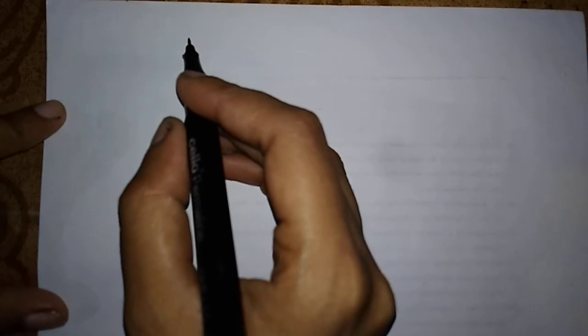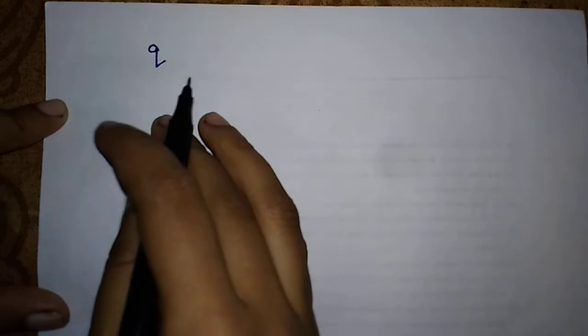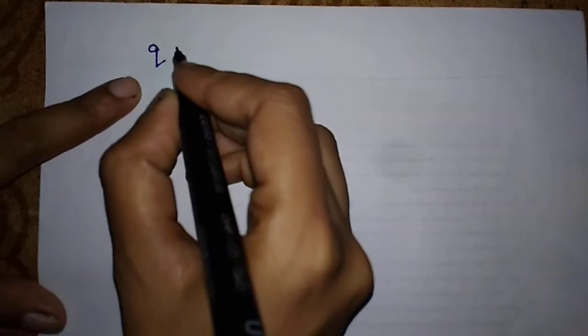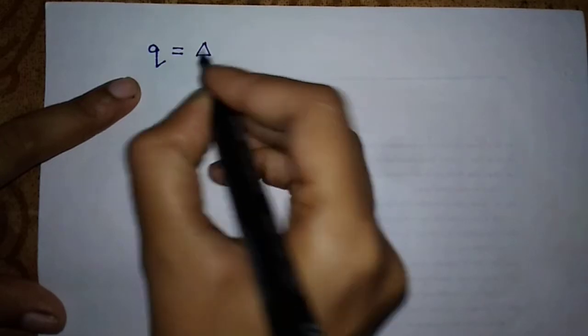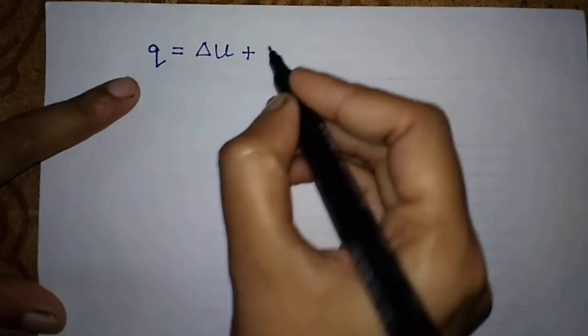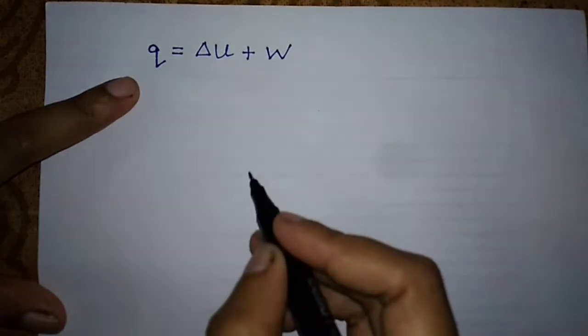I will write and show you that the heat which we give to the system, which the system absorbs from the surrounding, is equal to the change in the internal energy of the system plus the work done by the system.